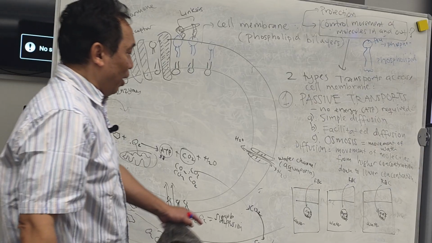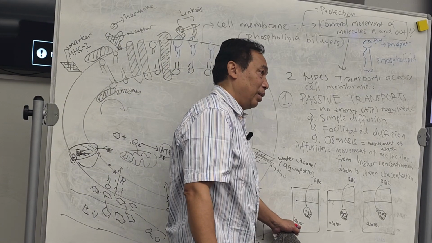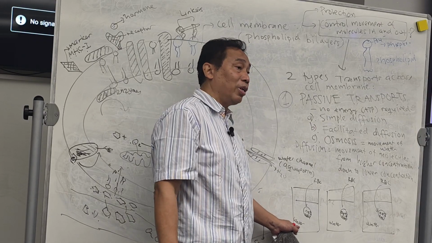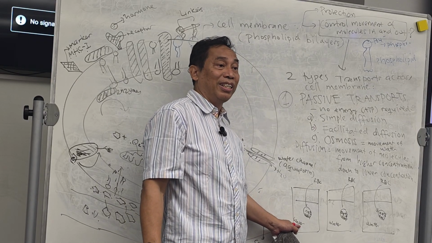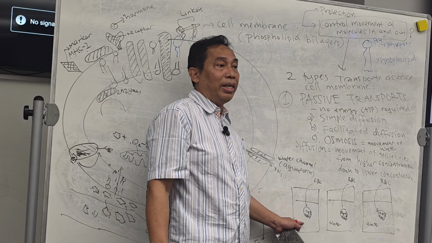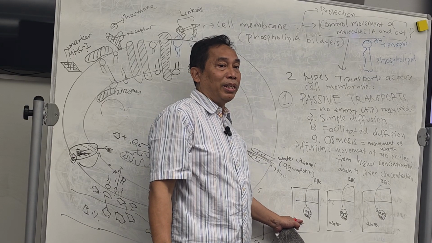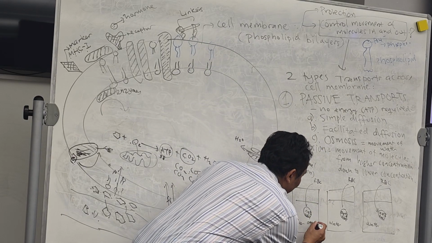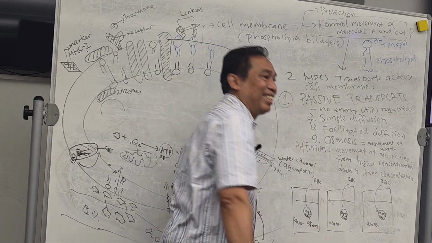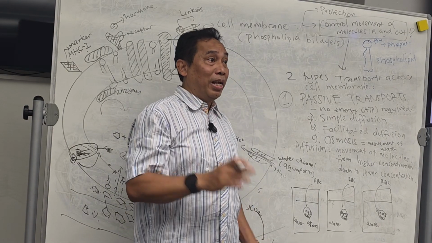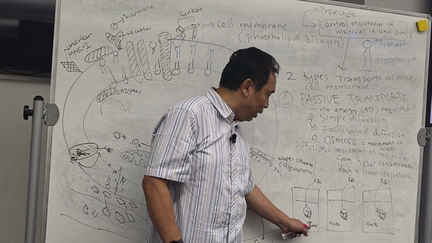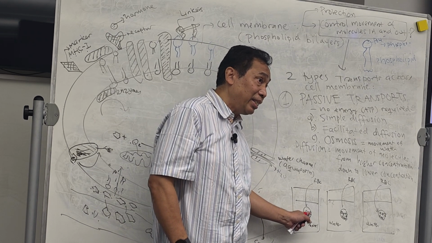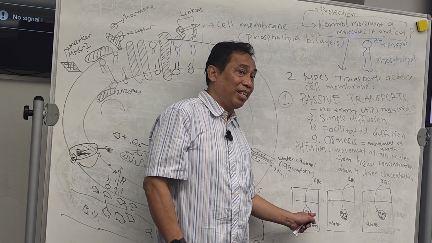Now, on the first container, you don't put anything in the water. It's just water. How much sodium chloride is in the water in the first container? We don't put any salt. How many percent will it be? 0, right? So this one is 0% sodium chloride. Are you with me? Now, if you compare the concentration between this water and the concentration of sodium chloride inside this cell, which one has higher concentration?